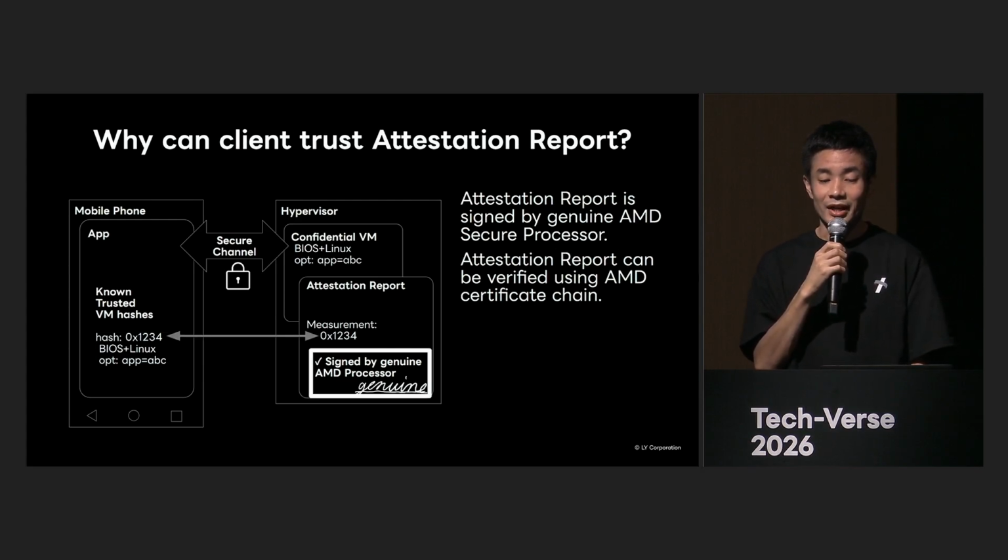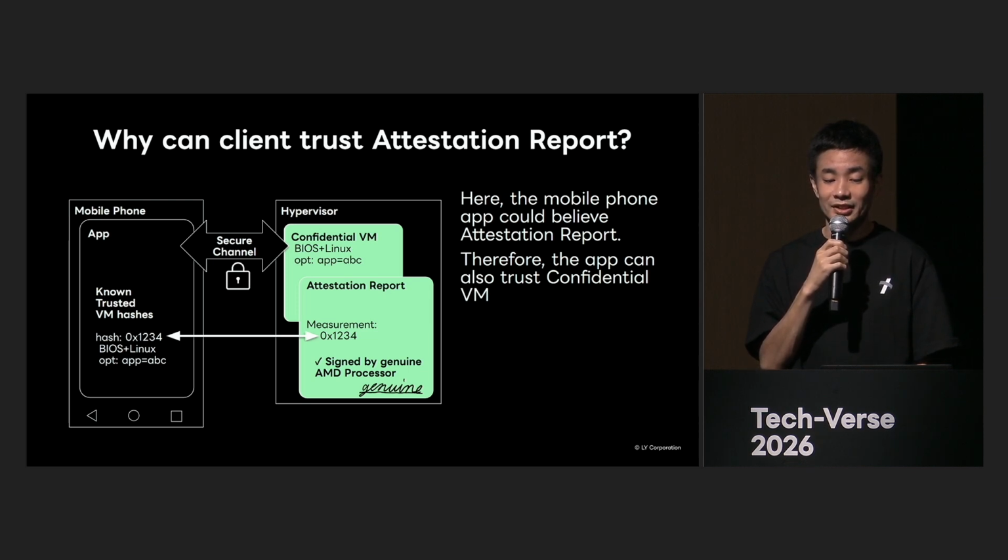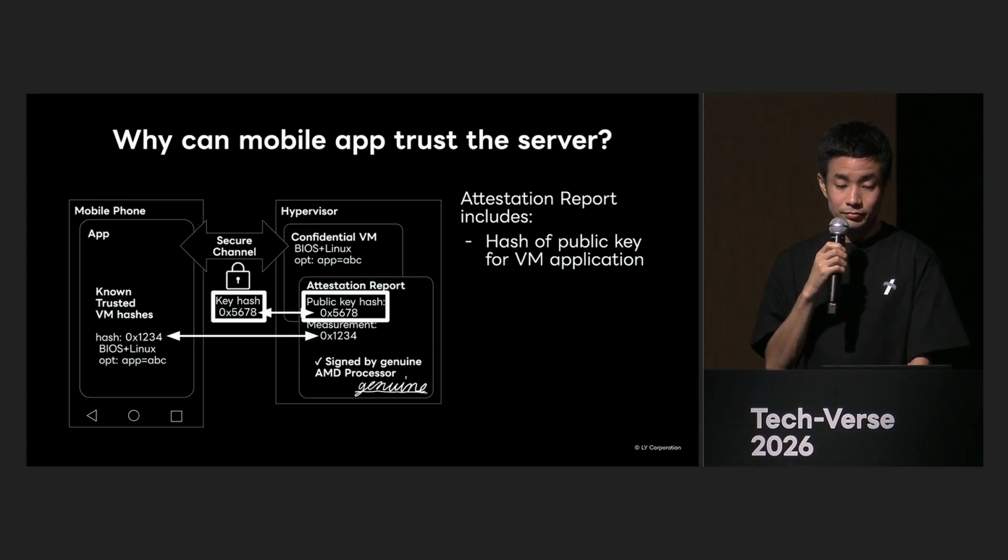The attestation report itself is issued by the AMD processor, and at that time, an electronic signature is affixed by the CPU's key. Using this, we can verify whether the attestation report was issued by a legitimate AMD processor. For verification, we check whether it can be verified with certificates published by AMD. Up to this point, the contents of the attestation report can be trusted, and with the measurements within it, the contents of the VM can be understood, and thus the contents of the confidential VM can also be trusted.